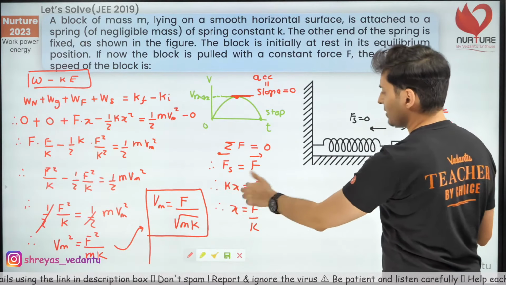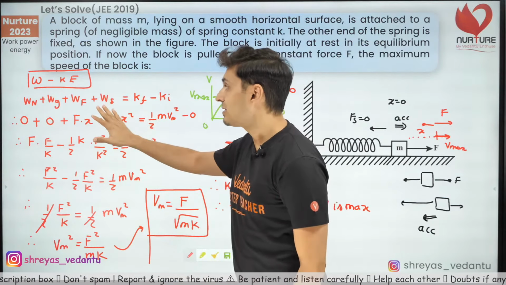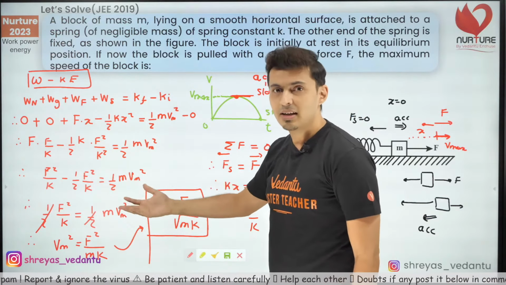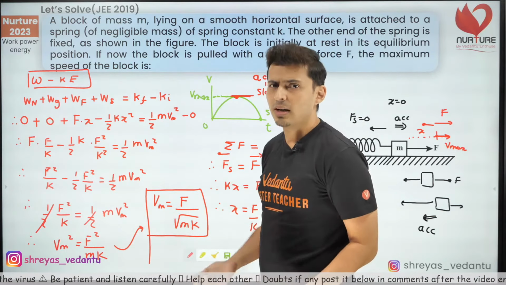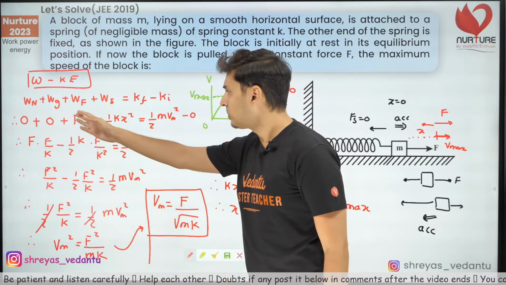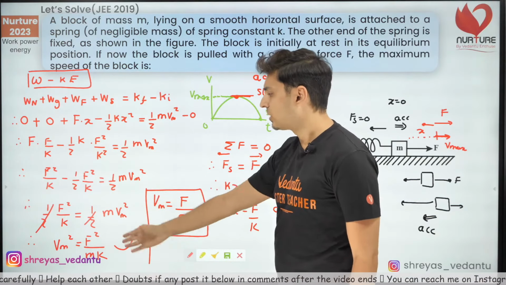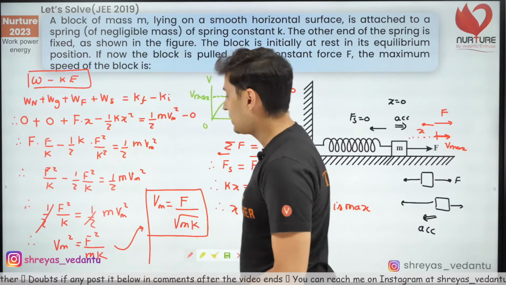That means spring force and the external force should cancel. The next point was using work kinetic energy theorem, because it makes us solve the problem in a very simple manner. It avoids integration. Remember, integration should always be avoided as far as possible. So, work done by that external force and the spring force, if you just take it into account, you get the answer. That's it. Yep, Sai Pujit, obviously this is advanced.